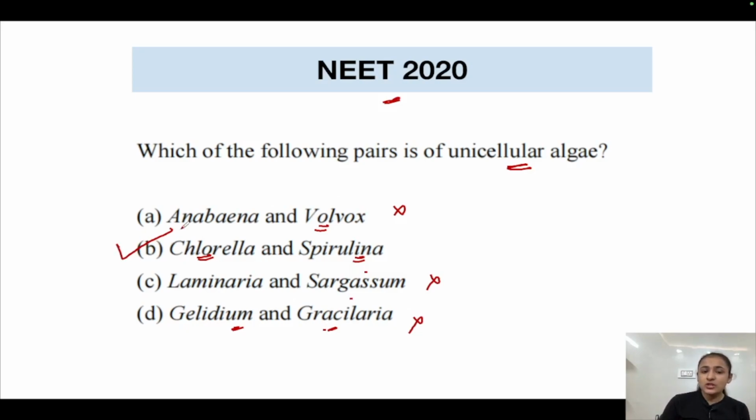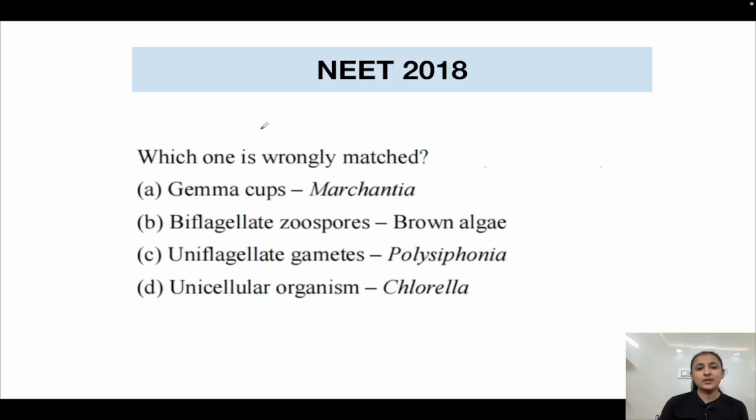The correct answer is option number B, Chlorella and Spirulina. Both of these are examples of green algae, and both of these are unicellular. Let's move on to the next question.